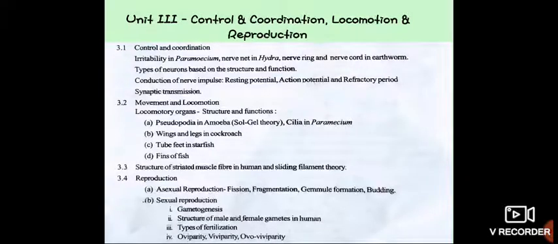So these are just the introductory parts of your whole syllabus. This whole syllabus is distributed in 3 units. First one nutrition and excretion, second one respiration and circulation, third one control and coordination, locomotion and reproduction. So from further lectures we are going to start from unit number 1,